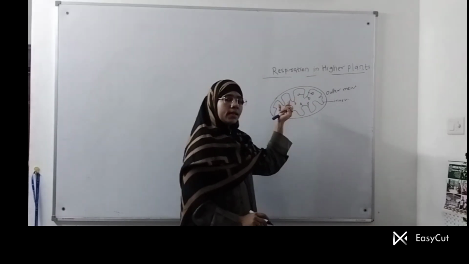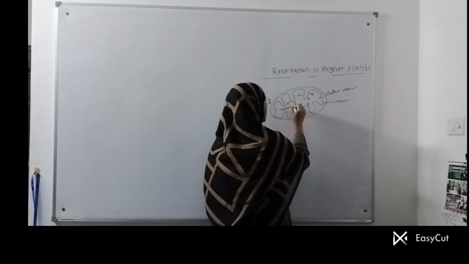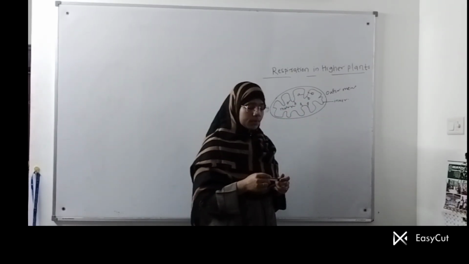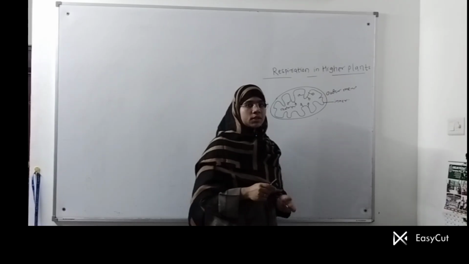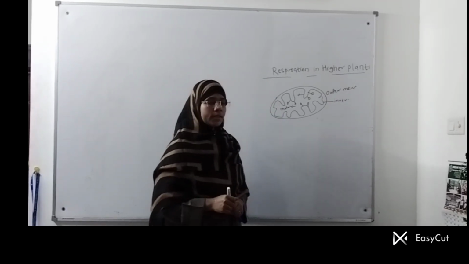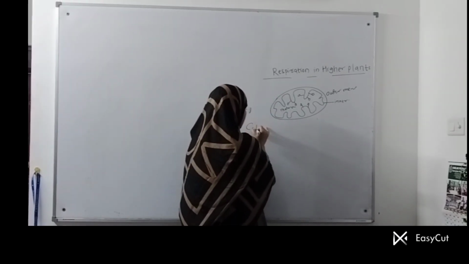And the fluid inside the inner mitochondrial membrane is known as the matrix of the mitochondria, which also consists of a number of enzymes required for the Krebs cycle, which is the second step in your cellular respiration process.